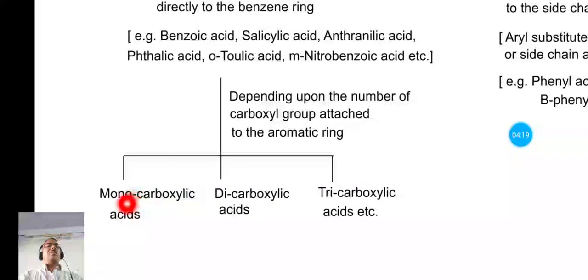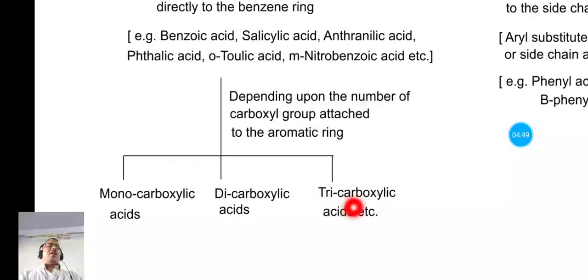Monocarboxylic acid means, mono means single, means there is only one carboxyl group that is directly attached to the aromatic ring. Example, you know, that is the benzoic acid. This dicarboxylic acid, where the two carboxyl groups are directly attached to aromatic ring. The example is phthalic acid, where the two carboxyl groups are directly attached to aromatic ring.